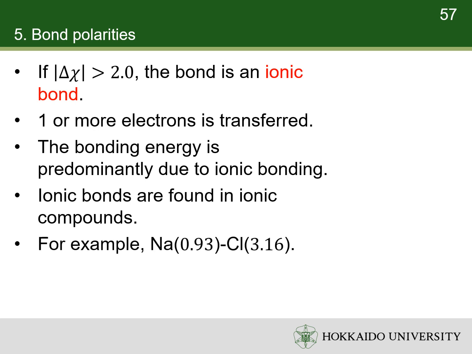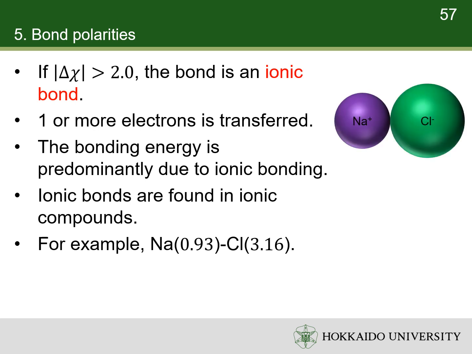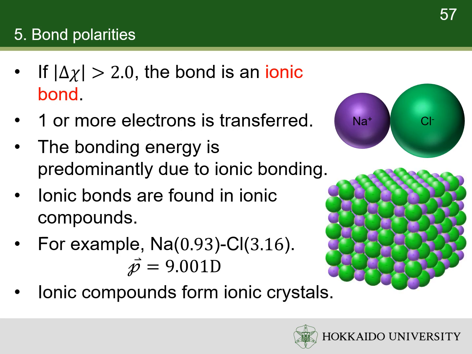For example, the electronegativities of sodium and chlorine are 0.93 and 3.16, respectively. Thus, the sodium chloride bond is ionic because it possesses a difference of 2.23. Every chlorine atom takes one electron from a sodium atom to form a chloride anion and a sodium cation. In the gas phase, the sodium chloride molecule has a very large dipole moment. In the solid phase, sodium chloride forms an ionic crystal.